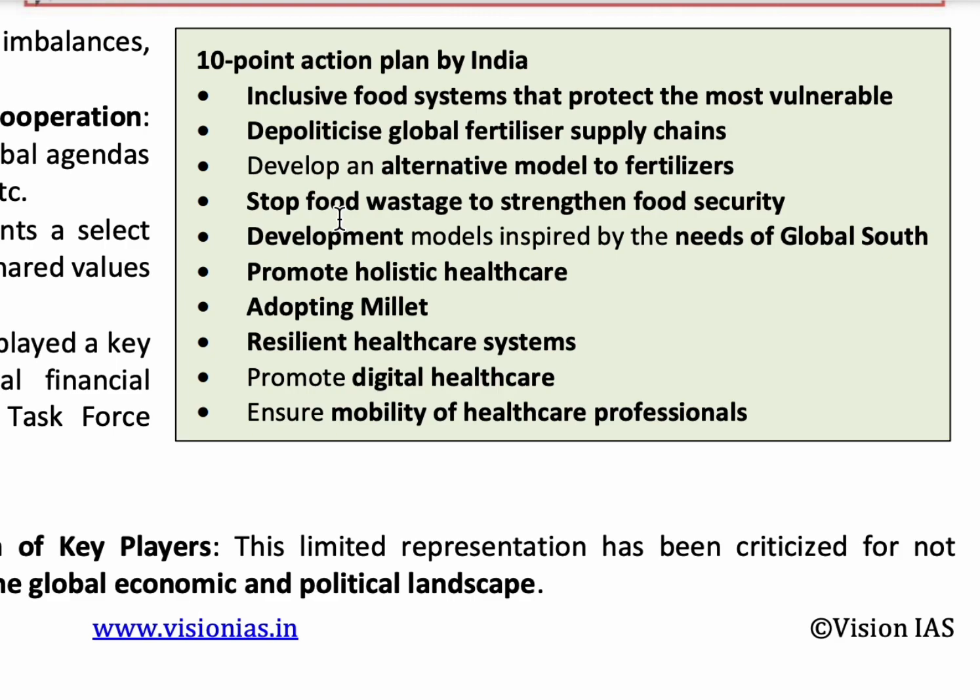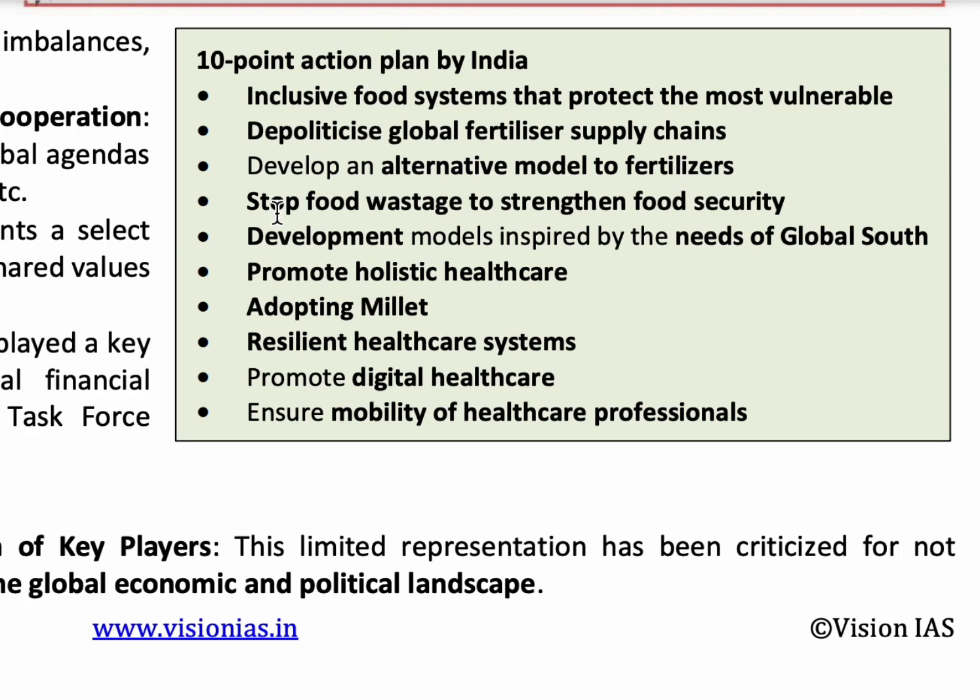Next is to develop an alternative model to fertilizers. Generally, by using fertilizers there is soil pollution, groundwater pollution, and it also promotes global warming. So in order to reduce that sort of pollution, natural fertilizers should be encouraged and fertilizers with less pollution should be encouraged. So developing an alternative model to fertilizers is one of the 10-point action plan proposed in the G7 summit.